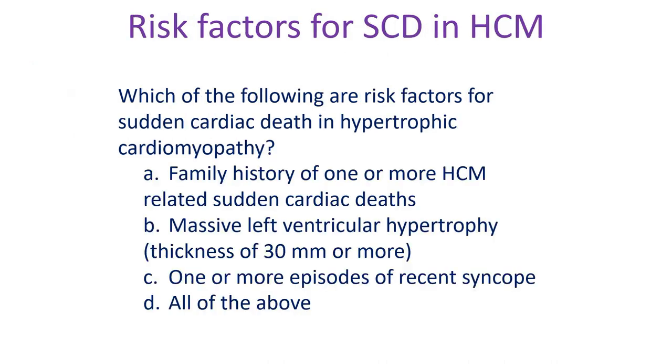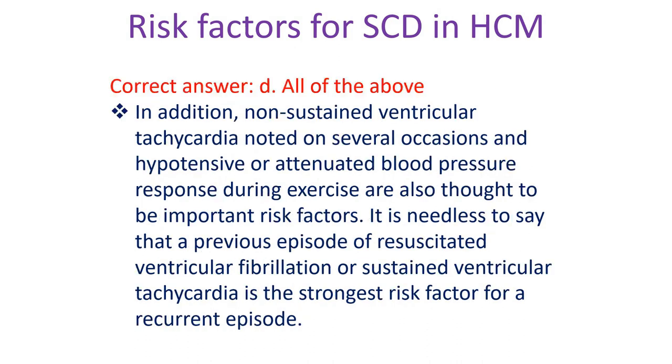Which of the following are risk factors for sudden cardiac death in hypertrophic cardiomyopathy? A. Family history of one or more HCM related sudden cardiac deaths. B. Massive left ventricular hypertrophy, thickness of 30 millimeters or more. C. One or more episodes of recent syncope. D. All of the above. Correct answer D. All of the above.